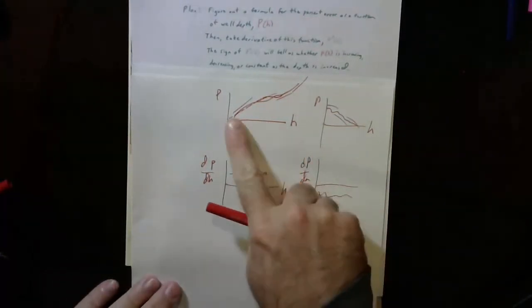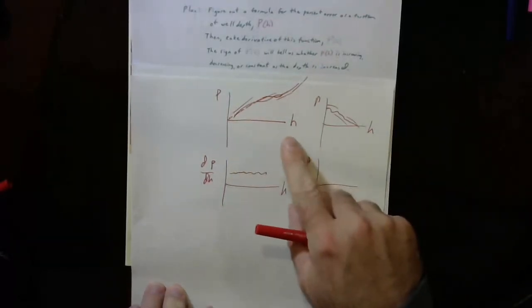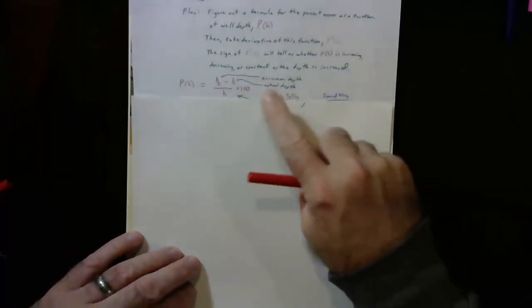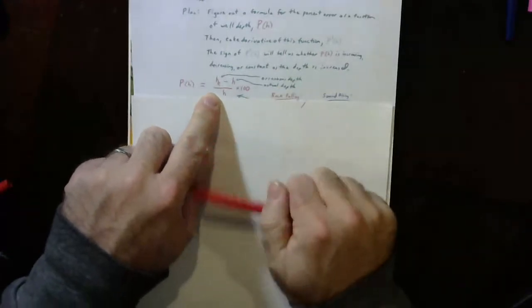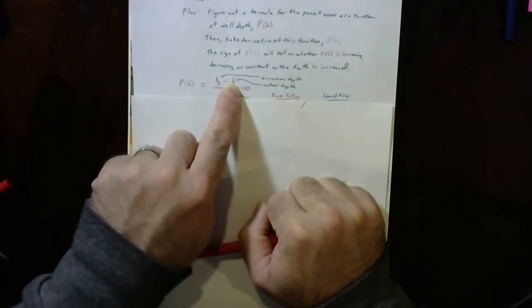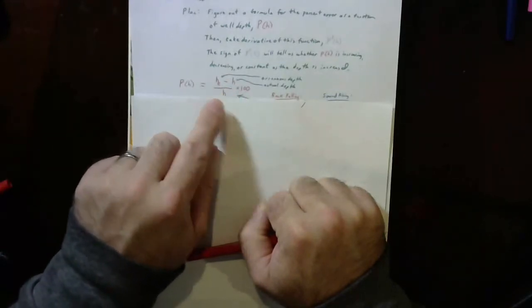So first I have to come up with a function for the percent error in depth as I change that depth. Here's what I came up with. Calling the depth H, there'll be the erroneous depth of the well, that's assuming we ignore the time for the sound to come up, minus the actual true depth, divided by the true depth, times 100. Okay, so that's my function.